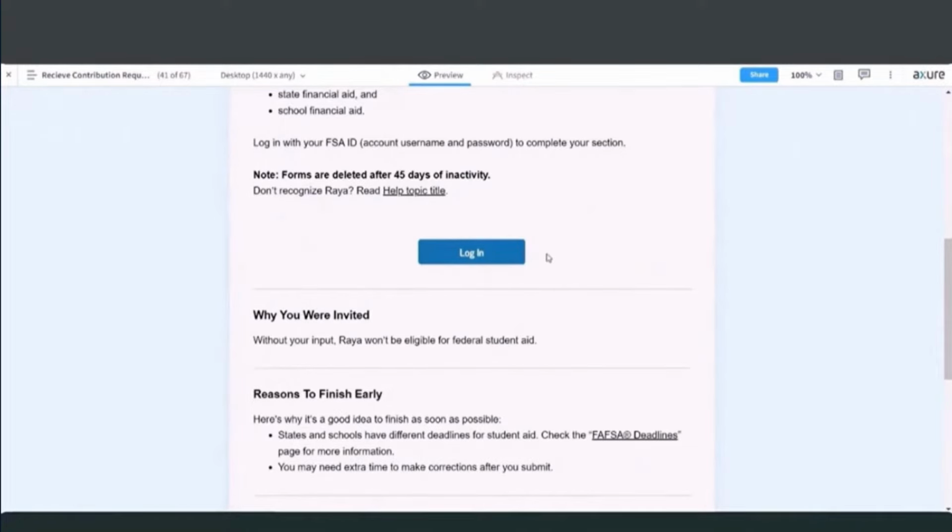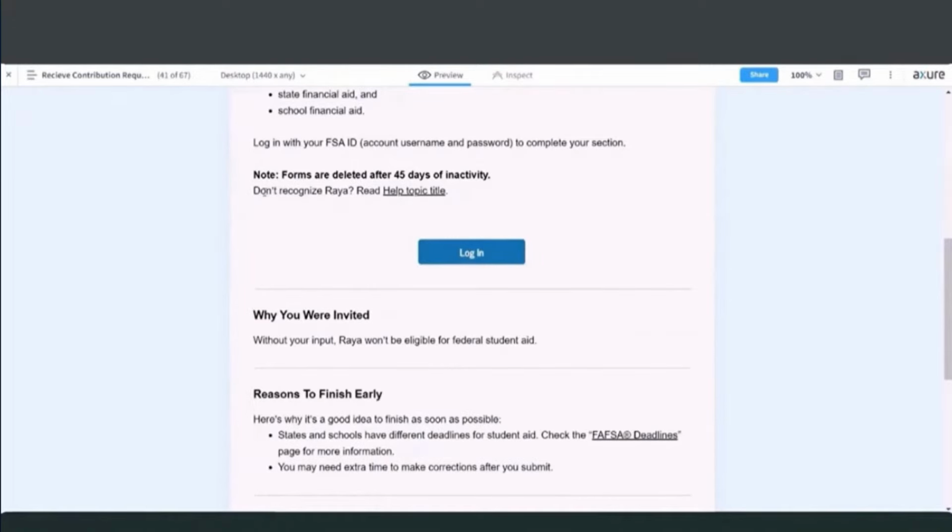As Misty mentioned, everybody who is going to be a contributor to a student's FAFSA form will need to have their own FSA ID, username, and password. I'll show you in a minute what happens when I select the login button. But a couple of other things I wanted to point out are a couple of help topics that would be important when the parent gets this email.